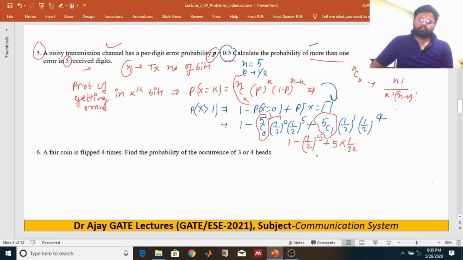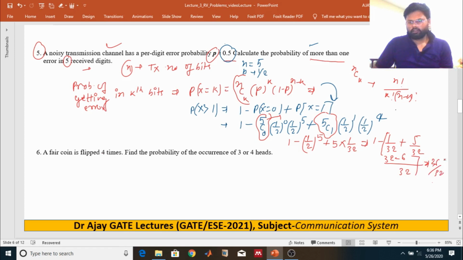So we can say that 1 minus (1/32 plus 5/32) is 32 minus 6, that is 26 divided by 32. This is your answer.